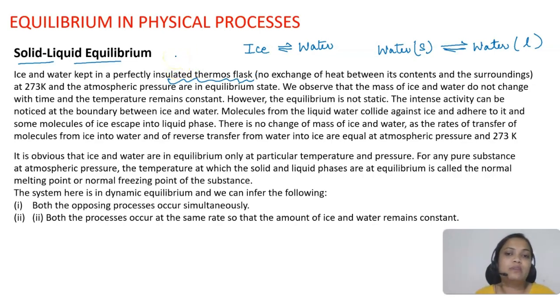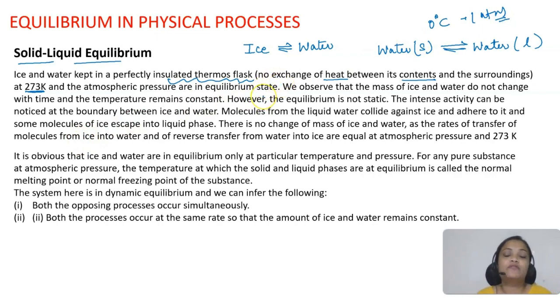Okay, closed system means there won't be any exchange of heat, or you can say it is an example of an isolated system, where there will be no exchange of heat as well as no exchange of mass between the system and the surrounding. So in this thermos flask at 273 Kelvin, of course at 0 degrees Celsius and 1 atmospheric pressure, the ice and water are in equilibrium state.